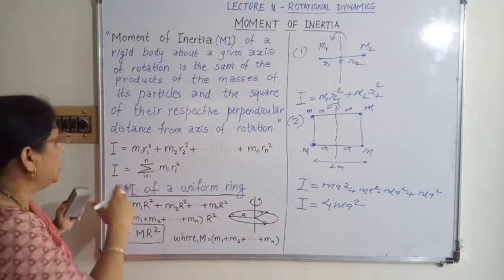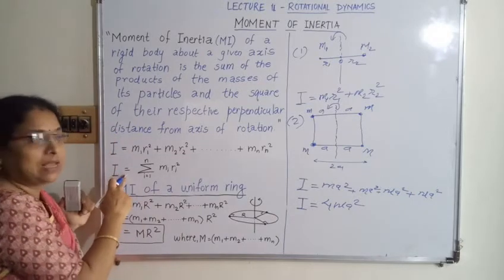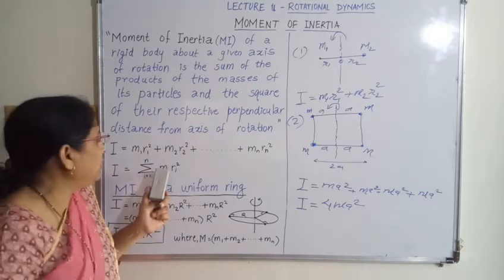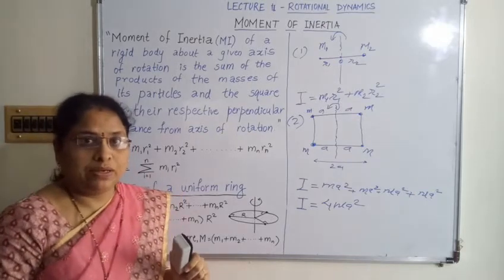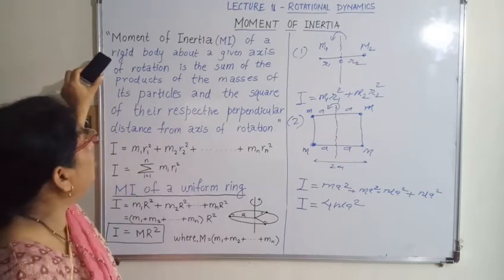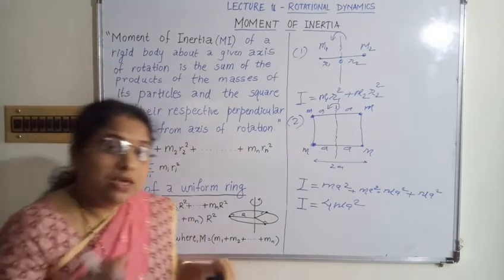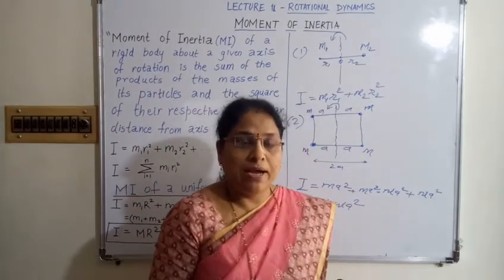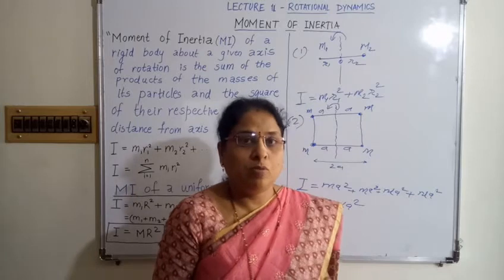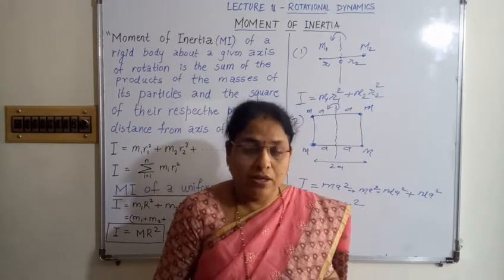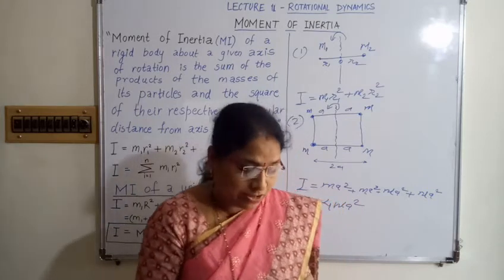You can say the moment of inertia is directly proportional to the mass of the body. And in the definition we said the moment of inertia of a rigid body about a given axis. It is very important to know that the moment of inertia of a body depends on the axis of rotation. The body may have different axes of rotation.